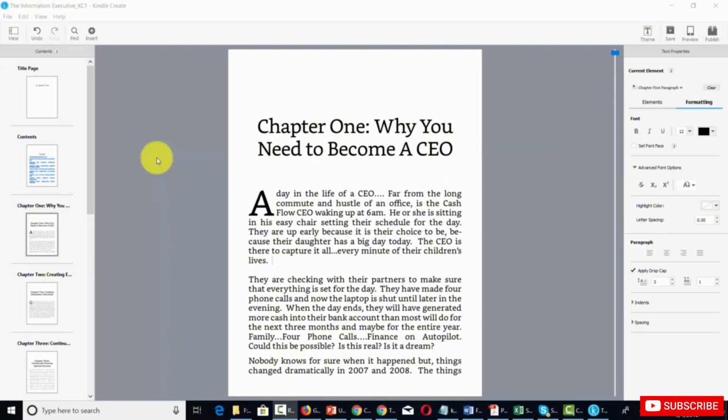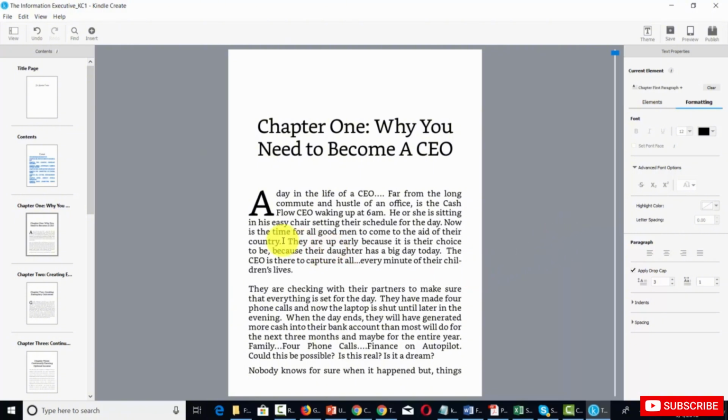Welcome back. Now, because Kindle Create functions much like word processing software, adding text is going to be fairly straightforward. You're going to place your cursor where you're going to be adding the text, and then write the text as you would like it to be seen. And of course, if you want to make changes to the paragraph, you can do that.